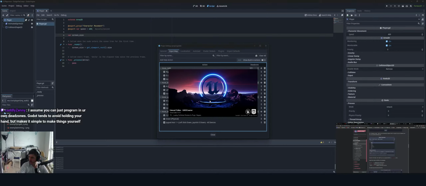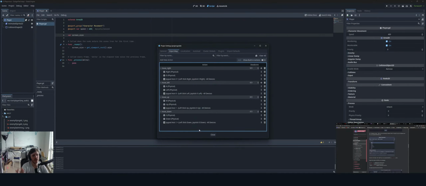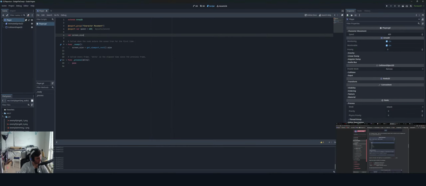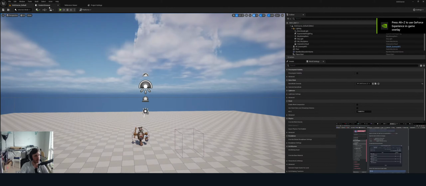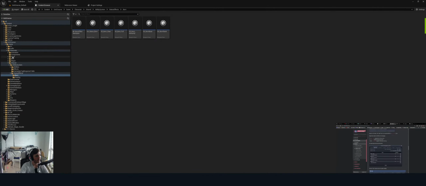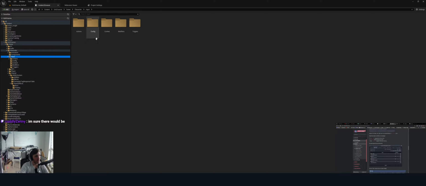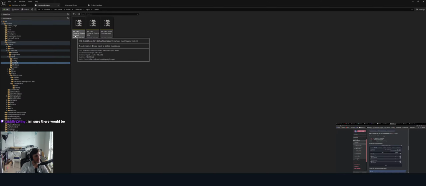Godot tends to avoid holding your hand, but makes it simple to make things yourself. Okay. Maybe there's documentation on defining unique dead zones or dynamically adjusting dead zones or something like that. We can figure that out. So our input map should look like that, which it does. So yeah, this is the Unreal project, and we have input, and we have our input mapping context, and we have one for gamepad.